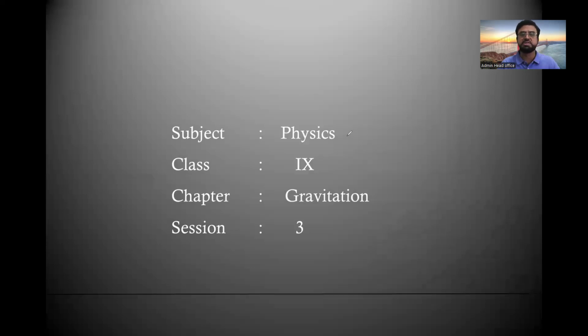As you all can see on the screen and you are well aware, my subject is physics. We are in class 9, our ongoing chapter is gravitation, and today we are entering session number 3. So far we completed 2 sessions in understanding the concepts of gravitation.